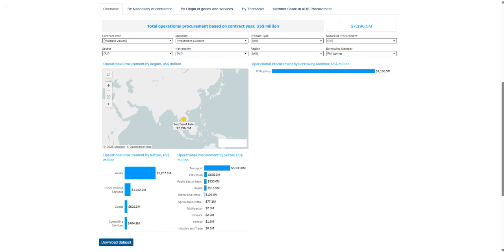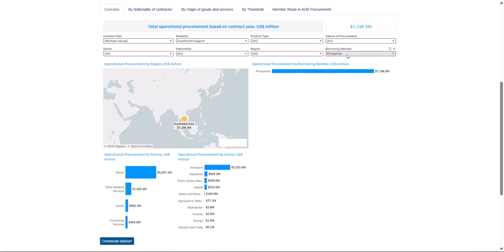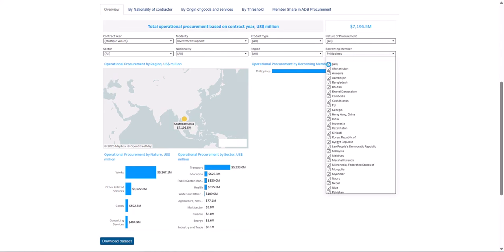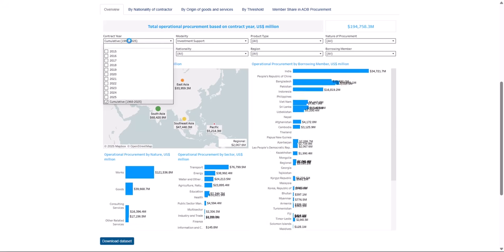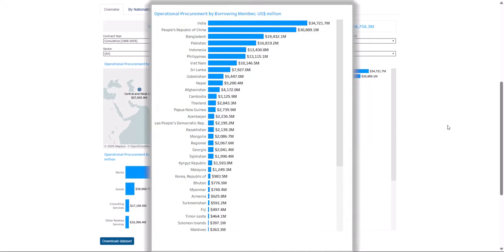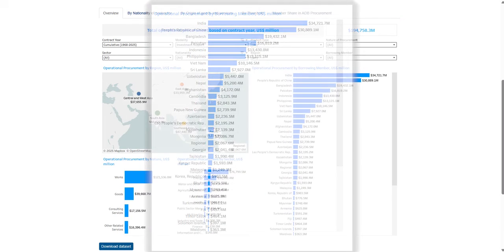Lastly, in this tab, you can identify which among the borrowing members of ADB had the biggest business opportunities by looking at how much each member has awarded cumulatively or in the most recent years. As of July 31, 2025, India and PRC have cumulatively awarded the biggest contract awards.